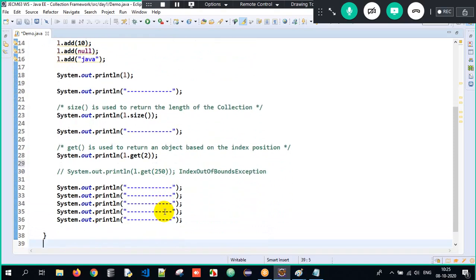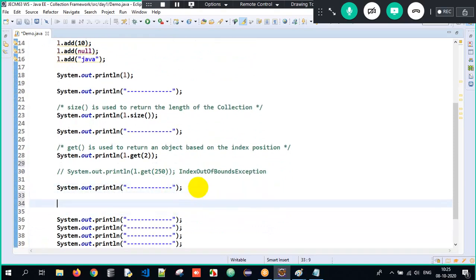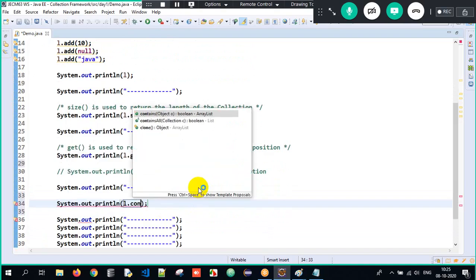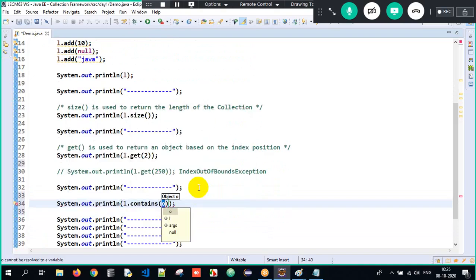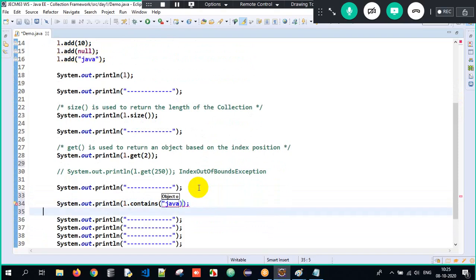Clear? And then we also have sysout l.contains. I write it as Java over here, and sysout l.contains of Java again.